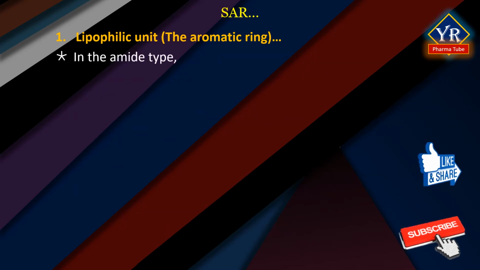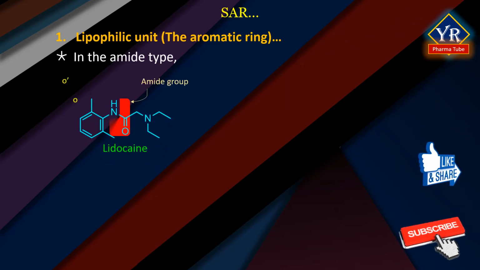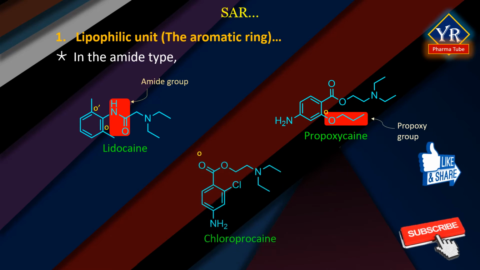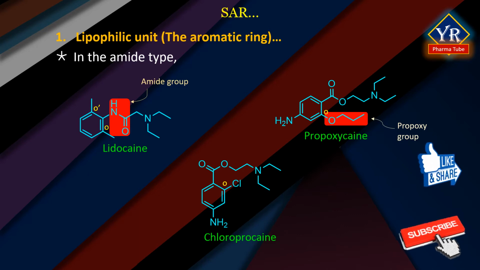In the amides, for example lidocaine derivatives, the ortho-dimethyl groups are required to provide suitable protection for amide hydrolysis to ensure a desirable duration of action. A similar conclusion can be made for the increased duration of action of propoxycaine by the ortho-propoxy group. The shorter duration of action observed with chloroprocaine when compared with that of procaine is due to the inductive effect of the ortho-chloro group, which pulls the electron density away from the carbonyl function, thus making it more susceptible to nucleophilic attack by the plasma cholinesterases.